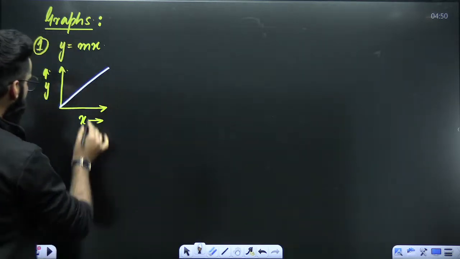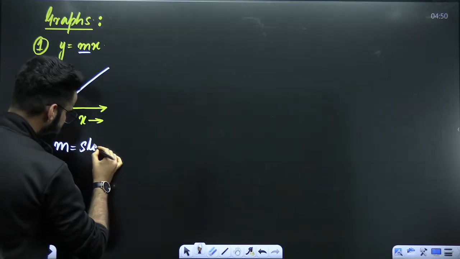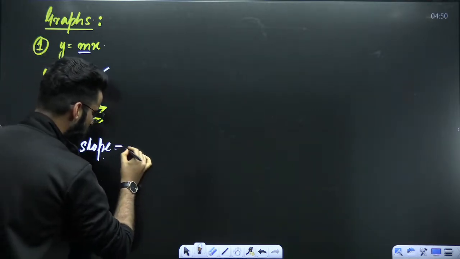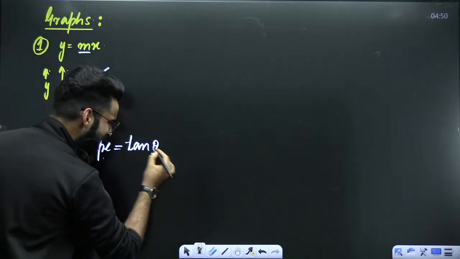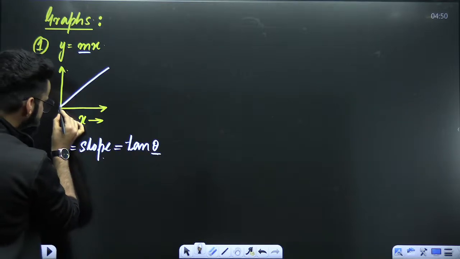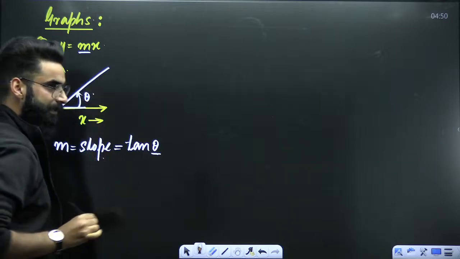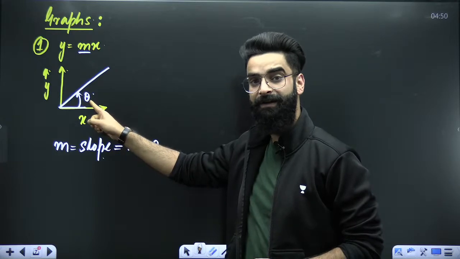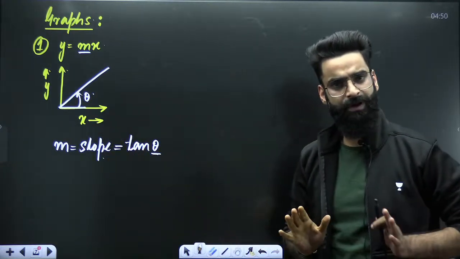Number one. Number two, what is this m over here? This m is what you call a slope of the curve. This is what you call a slope. And what is slope exactly? Slope is nothing, it is tan of theta. Now you must be thinking what this theta is. Theta is basically the angle which this curve makes with the positive x-axis in the anti-clockwise direction. So this is theta basically, right? So dear students, once you get the value of theta, you just have to take the tan value of that theta, you'll be getting the slope of the graph, right?